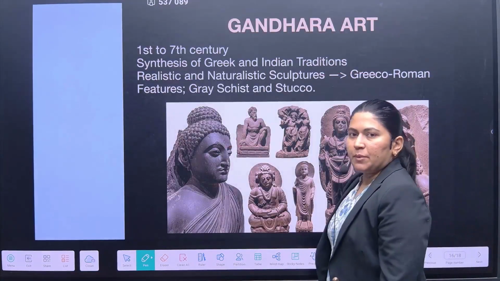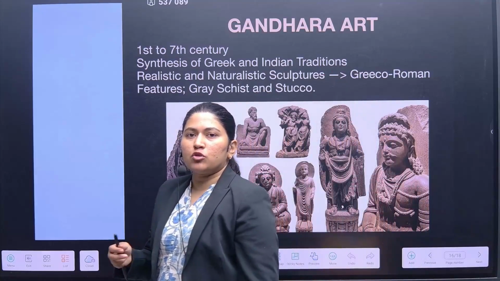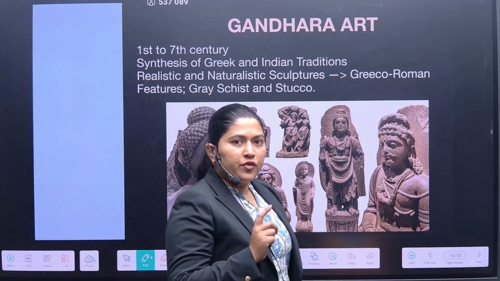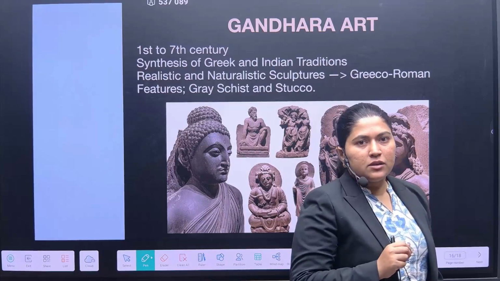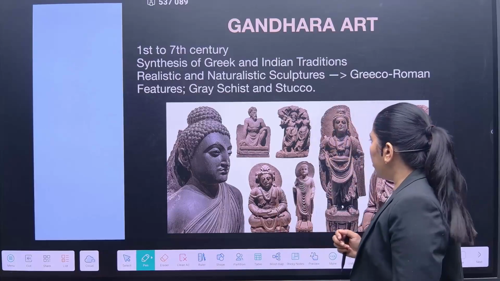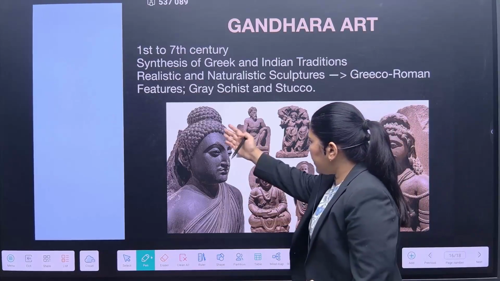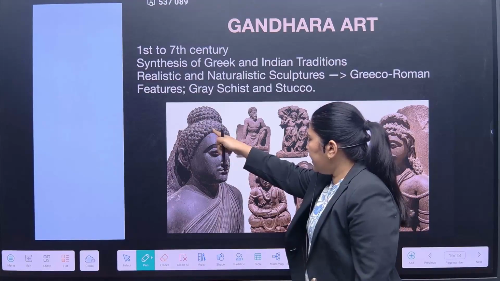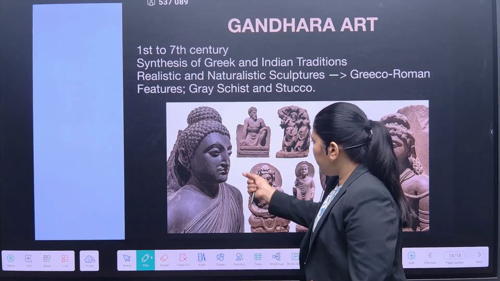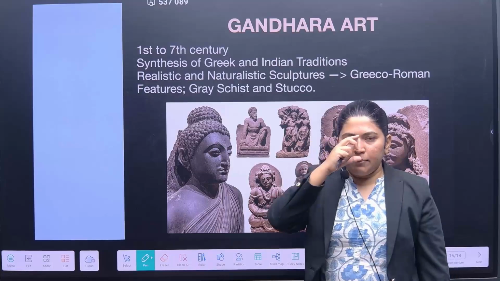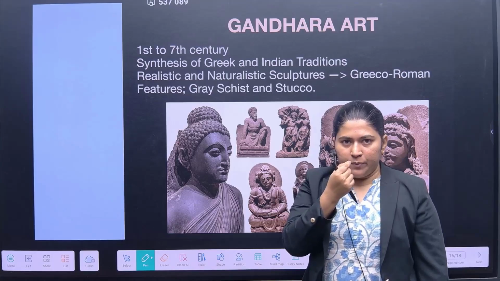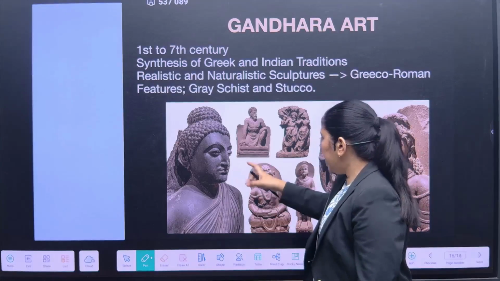So this was a period when we had a huge impact on cultural activities, especially art and architecture. The first impact was the Gandhara art, and the second was the Mathura art. Let us see what Gandhara art is. See the images: here are the Hellenistic features, the curly, rounded hair, the bulgy eyes, and the pointed nose coming out like a parrot's, with a very solid tip.